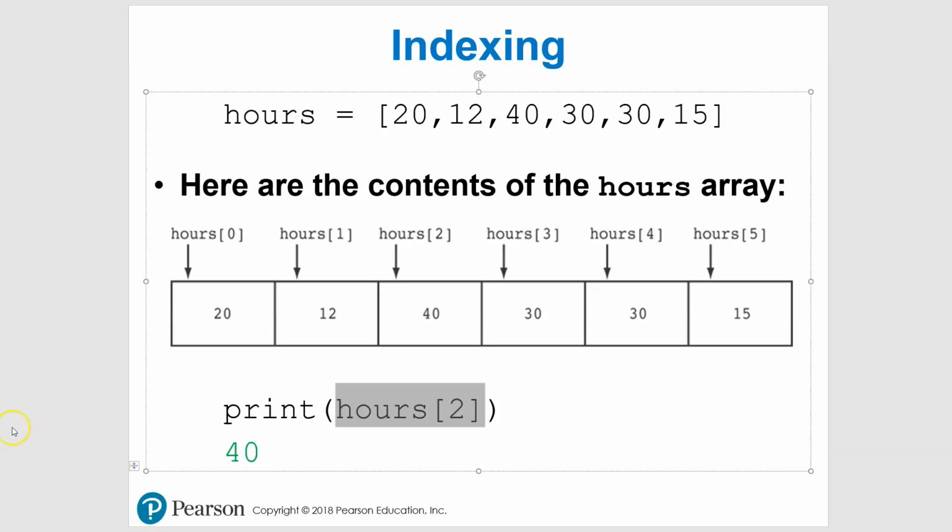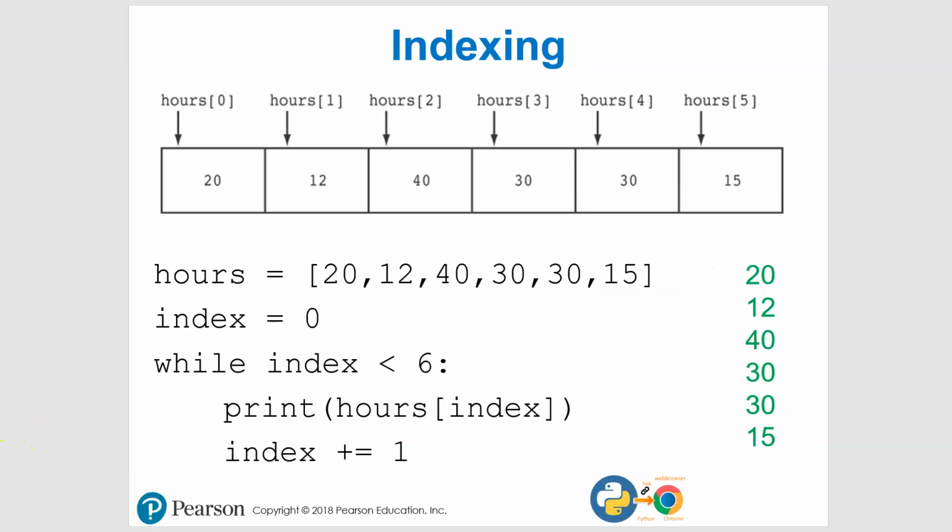To bring it into a loop, let's take a look at this. Same kind of thing. Look, so hours, here we go. Index equals 0. So while index, using while this time, while index is less than 6, we're going to print hours using the value index. That's going to step through and then increase it by 1 each time.